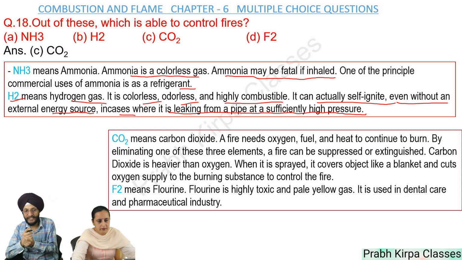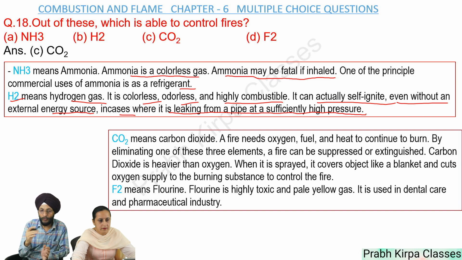So you will please observe that when hydrogen is a very combustible gas, and you also know that in case of the fire extinguishers, we have to put the gas at a very high pressure. So when the gas itself, H2, is very combustible, we cannot use it to control fire.